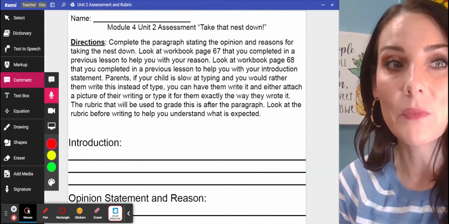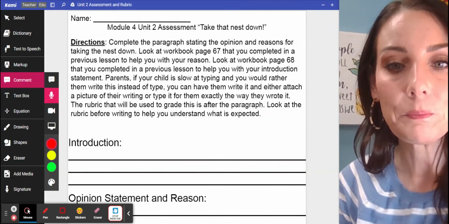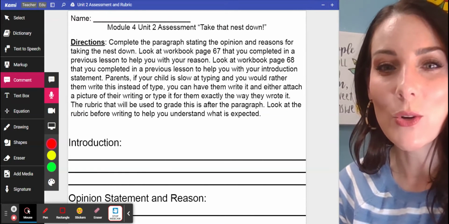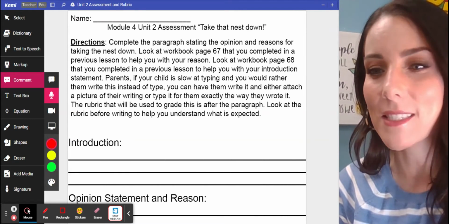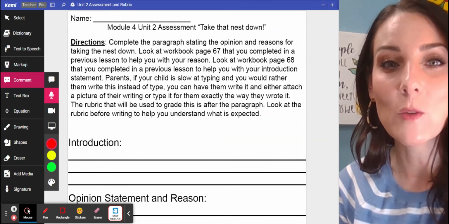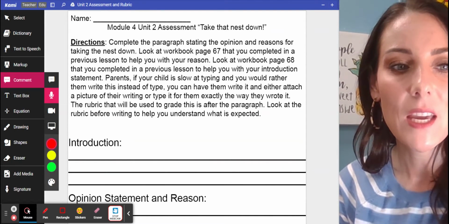If they spelled something not correctly, you will spell it the way they spelled it. It's okay if every word is not spelled correctly. This is first grade and we don't expect perfect spelling, but we do expect phonetic spelling. That's first grade level, where they make the sounds and they write the sounds they hear.